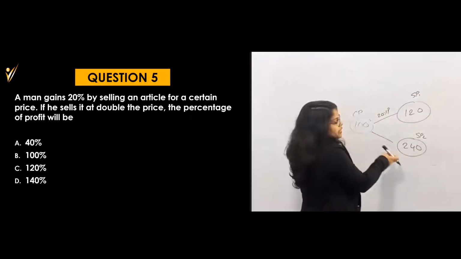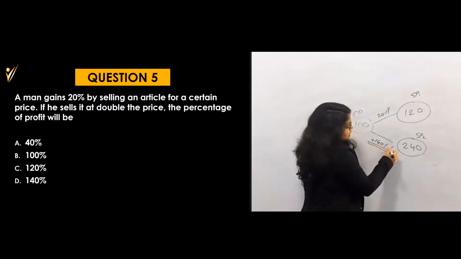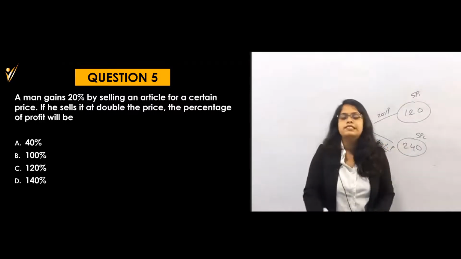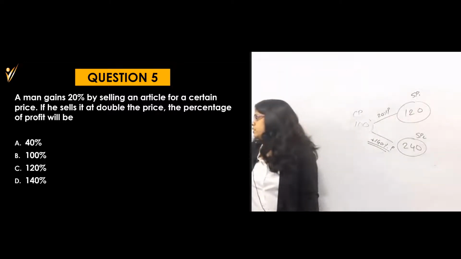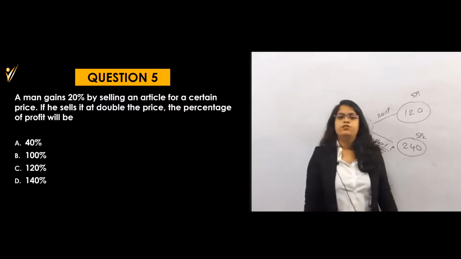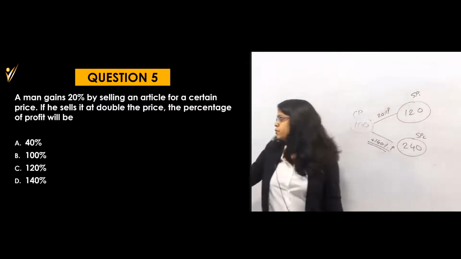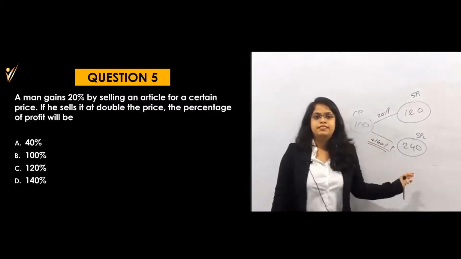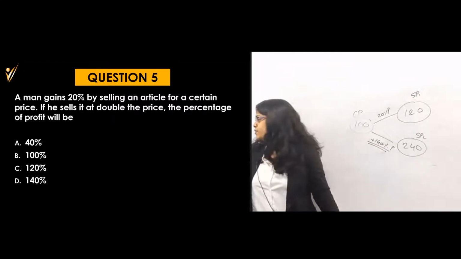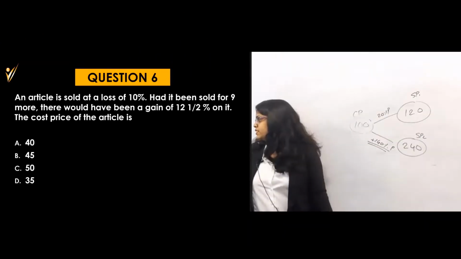That means what is the profit here? Plus 140%. That is the answer. Then why are you saying 100? Yes, option number D is the answer. Very good. Got it? Yes, very good. So this is easy, but there is a logical trick actually, you can say. Because there are chances to make mistakes, that's why I'm saying this is quite confusing, but it is easy. That's really great. Now let's solve the next question.